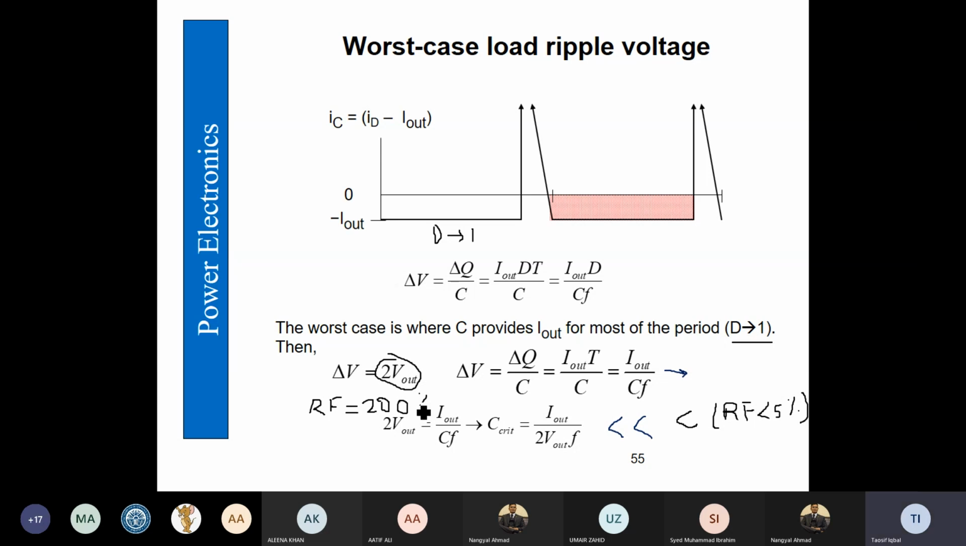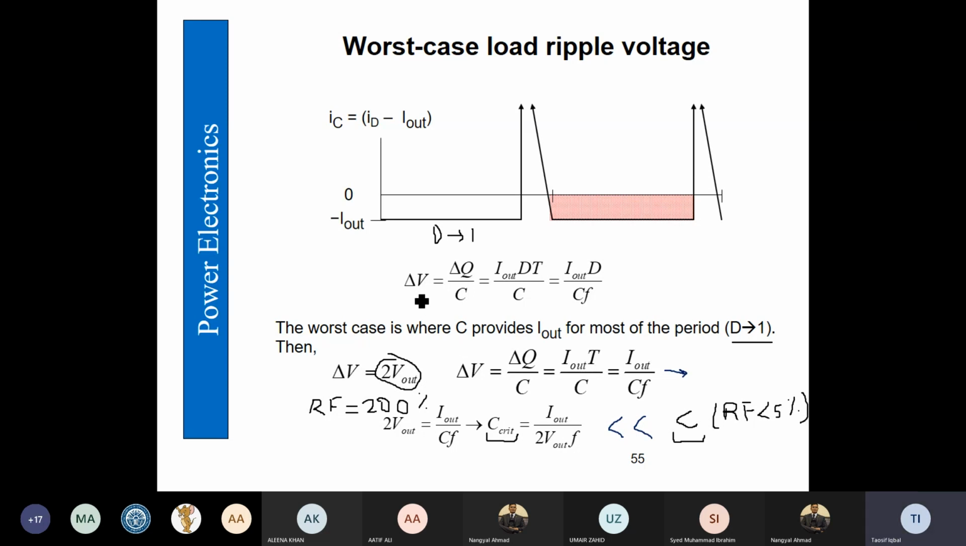So in design of boost converter, we will be doing both. We will find the critical value of capacitance, and then we find the actual value of capacitance, which will give us ripple factor less than 5%.